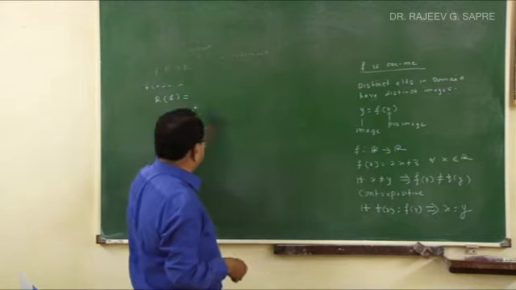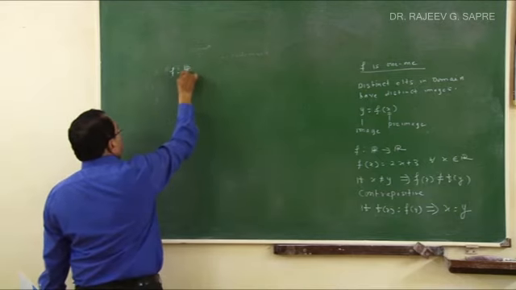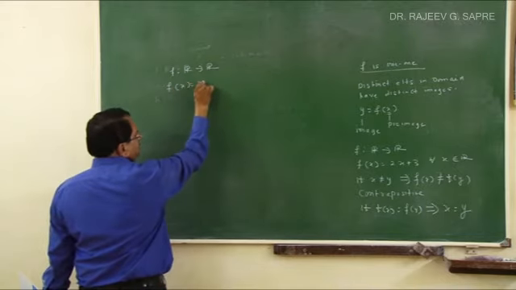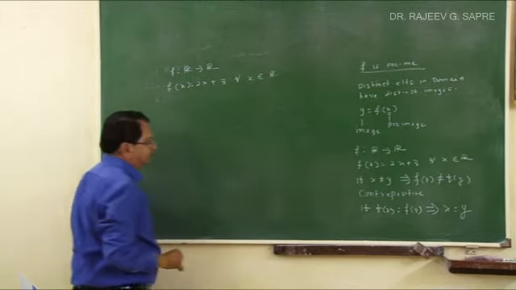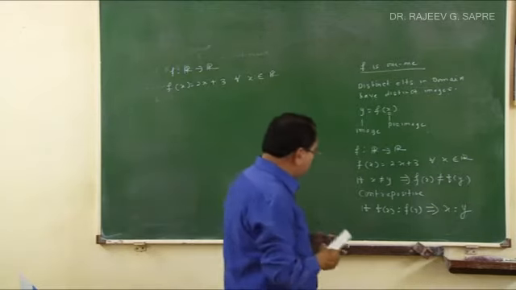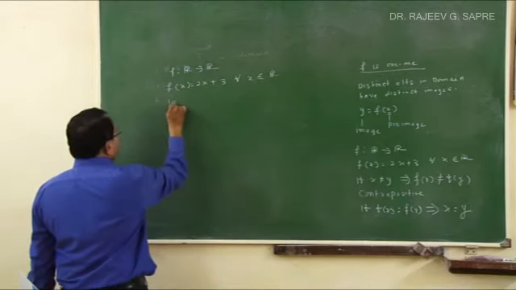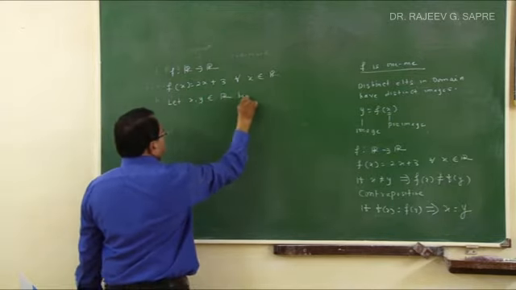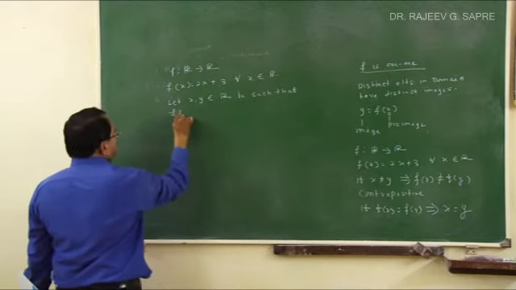See how we will do this in the case of this example. We have f a function from R to R. The definition is f of x is equal to 2x plus 3 for all x belonging to R. I want to prove this function is 1-1. I want to check whether this function is 1-1. So we will start with two elements. We will start with f of x equal to f of y. So let x and y belonging to the domain R be such that f of x is equal to f of y.